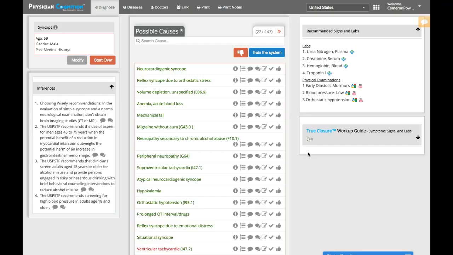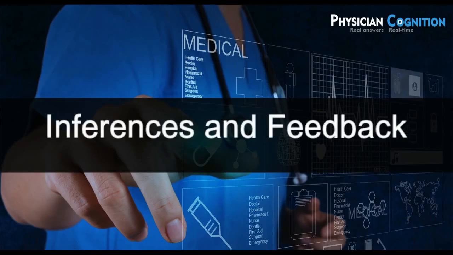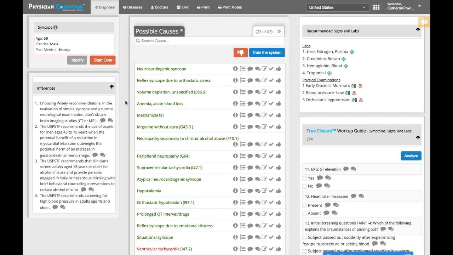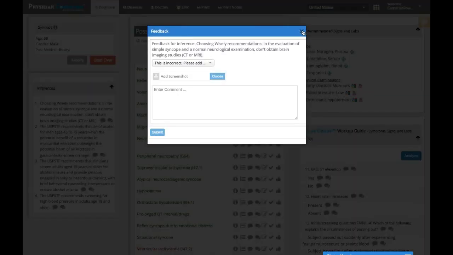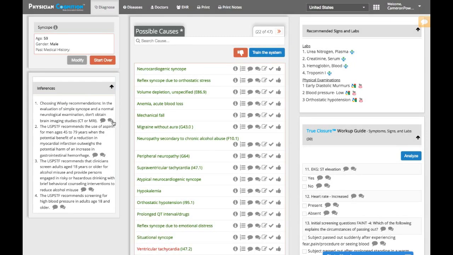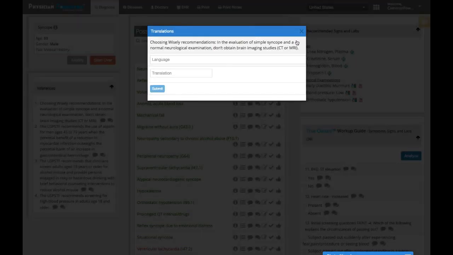And now we have the initial iteration of the differential diagnosis in the center and the workup guides on the right, as well as the inputs in the upper left and inferences on the left-hand side. On the left-hand side, you find inferences. Here you see choosing wisely recommendations. You see some preventative measures regarding aspirin. In any of these cases, you can provide us feedback on the actual inference. And you can also assist the system with a translation into a language other than English.